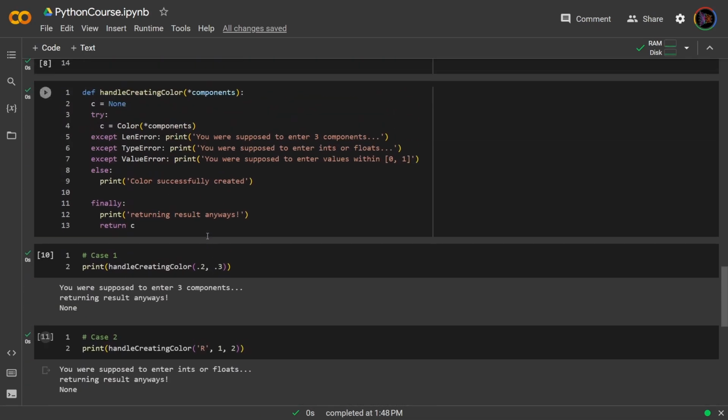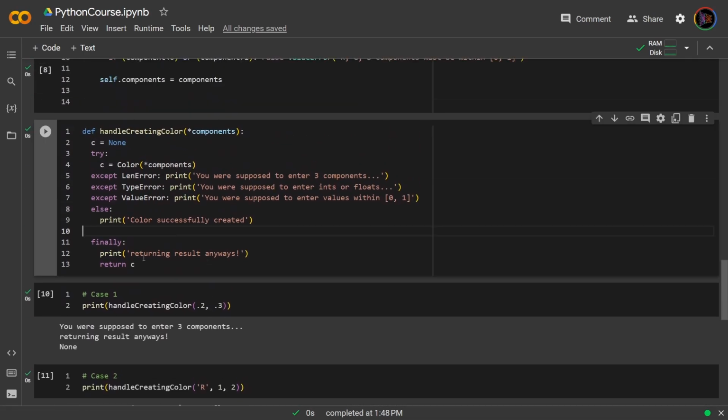Now, you may be wondering for a moment, what really is the purpose of the finally block? Couldn't we just skip it and put the print statement outside of the whole try block and our code should run the same? Well, not quite exactly. The finally block does have a purpose. It actually allows the user to specify what to run under any exception thrown in any of the blocks above it, not just the try block.